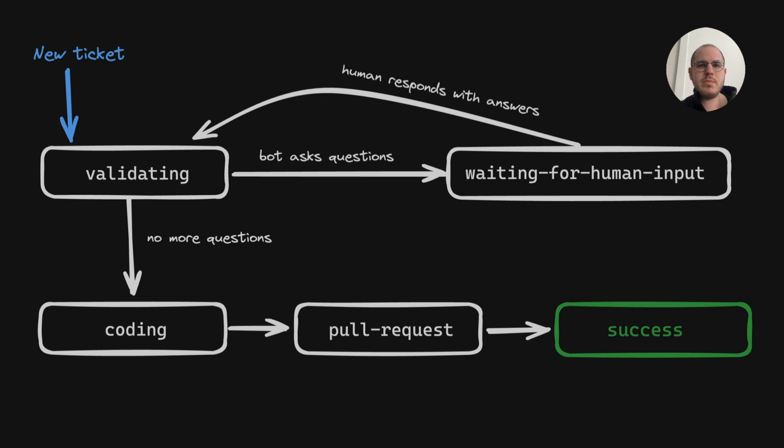Now, obviously, this is a little bit simplified, and a real coding bot would probably have more states. For example, when someone comments on the pull request or when someone makes changes or things like that. But again, this is just a simplified example, and the main takeaway is that by combining large language models with a user experience that feels more natural, more seamless than chatbots, and a state machine like this, where you basically transition between different states, instead of just having one prompt, you can build really cool AI products.